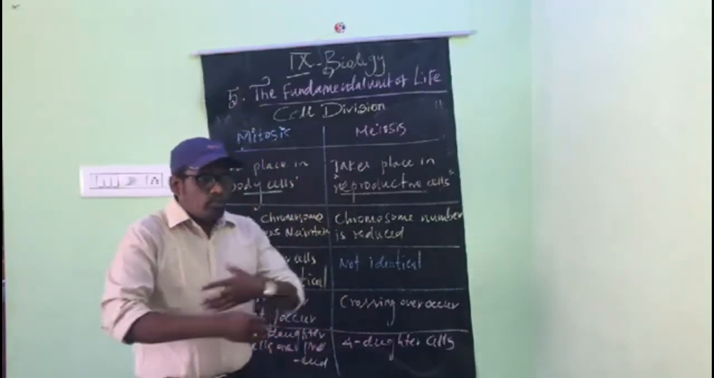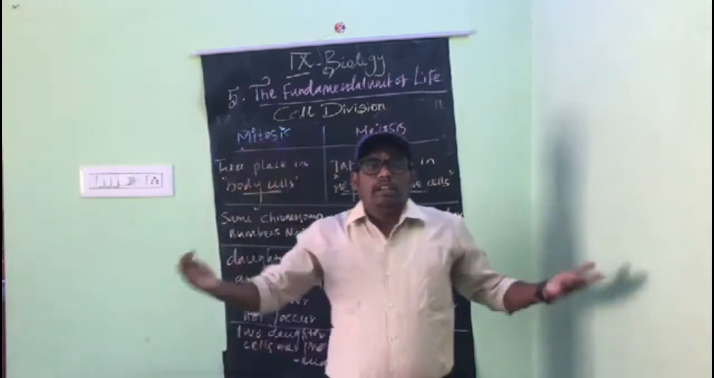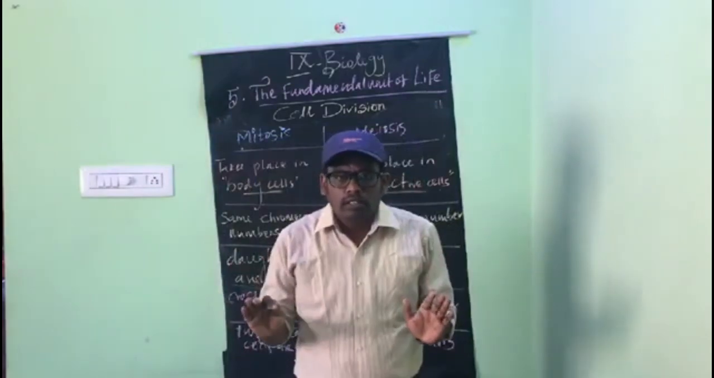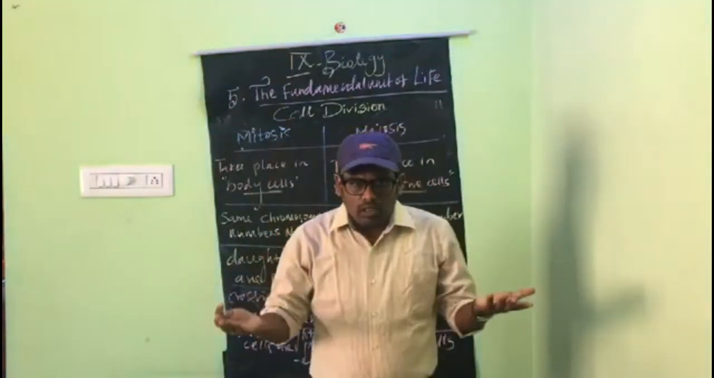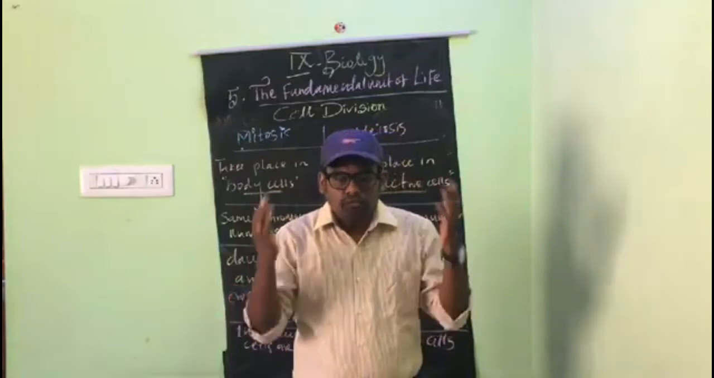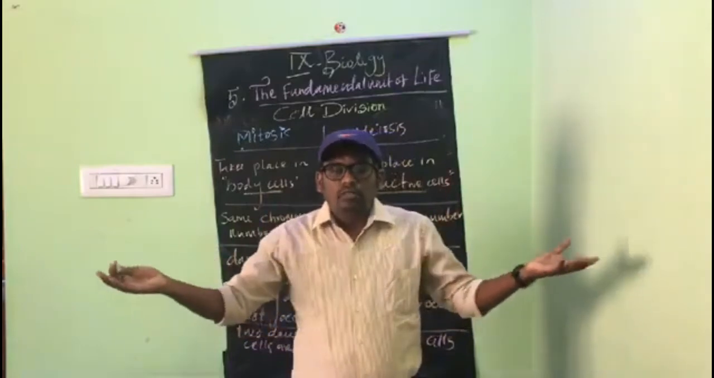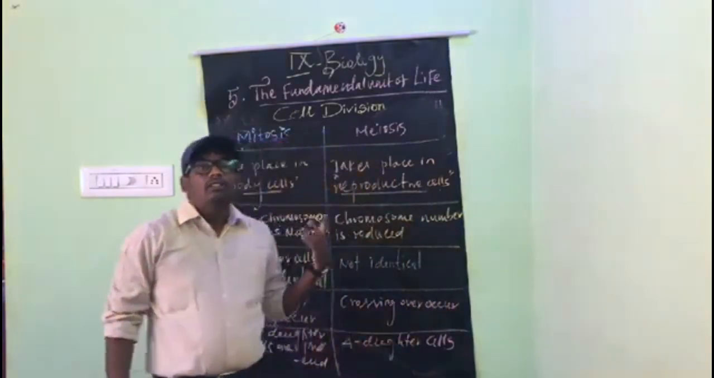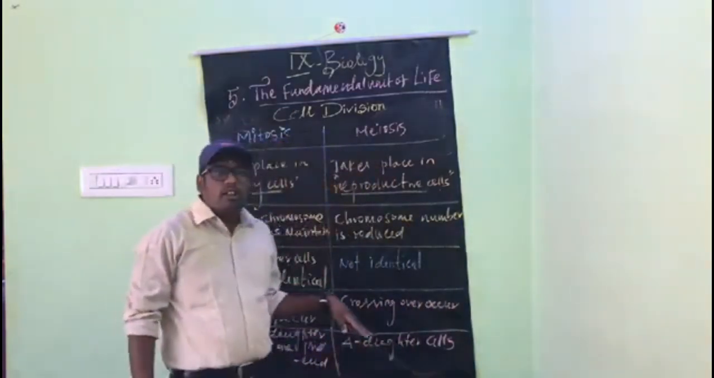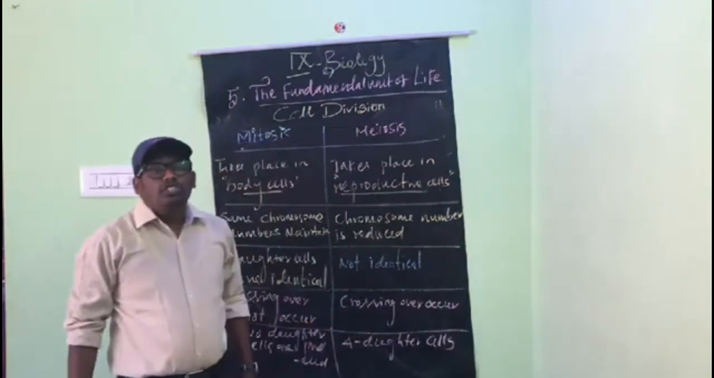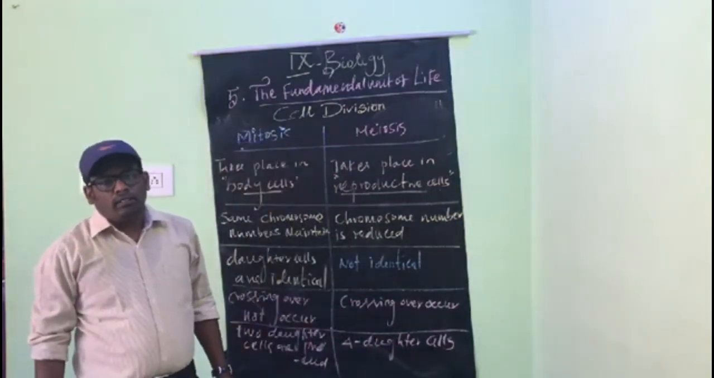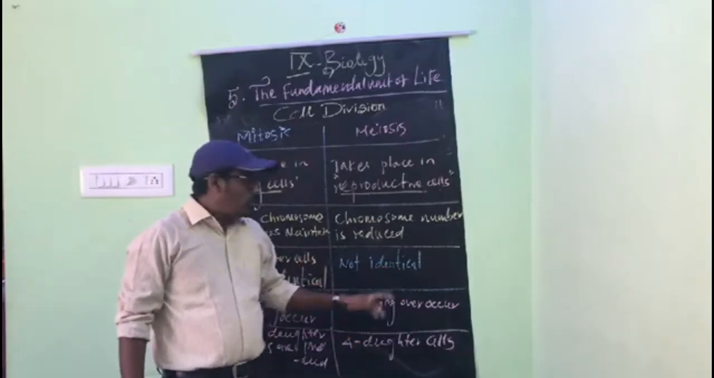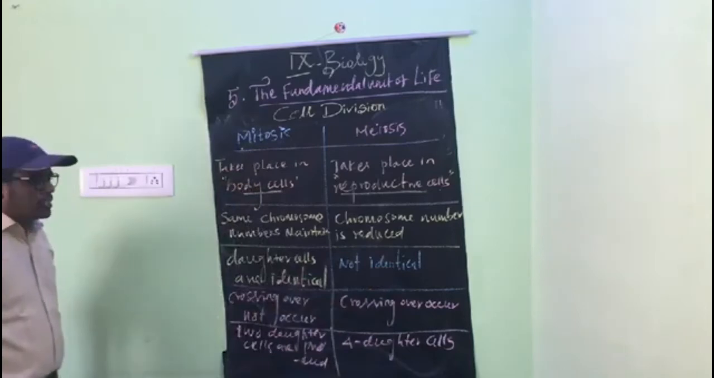For example, we have so many humans. Every human has a similar character, that means the same size of head, fingers, everything is the same, but characters are different. How is it different? Why is it happening? Because of genes, because of DNA. The DNAs are exchanged between the chromosomes. That's why there are non-identical characters.